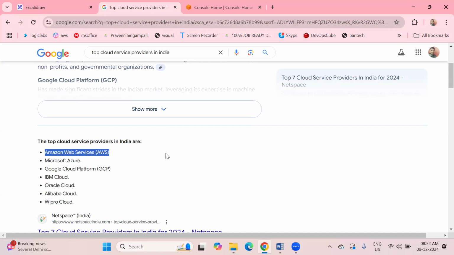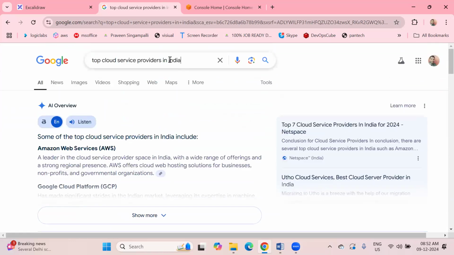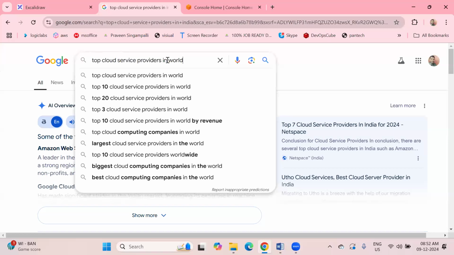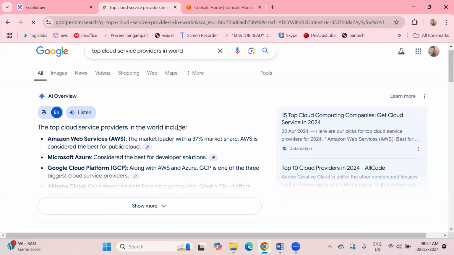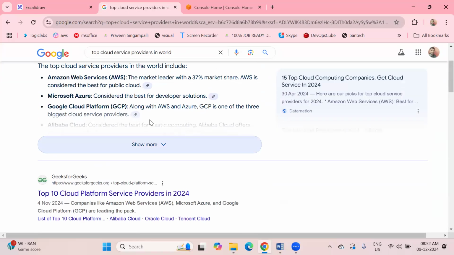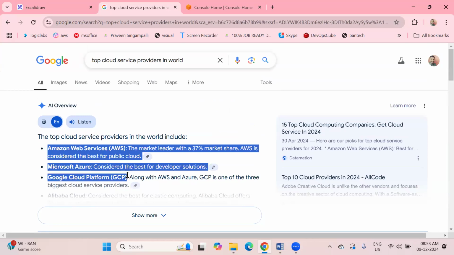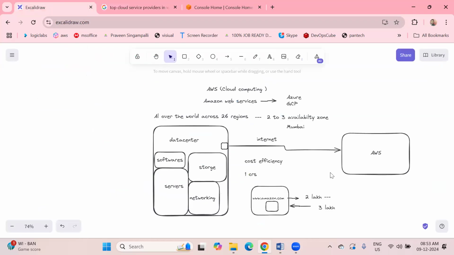Most of the organizations are going to use AWS, not only in India. If you compare all over the world, the entire world, again they can show the topmost service is AWS, next Azure, third is GCP. That's why most of the people are interested to learn AWS.